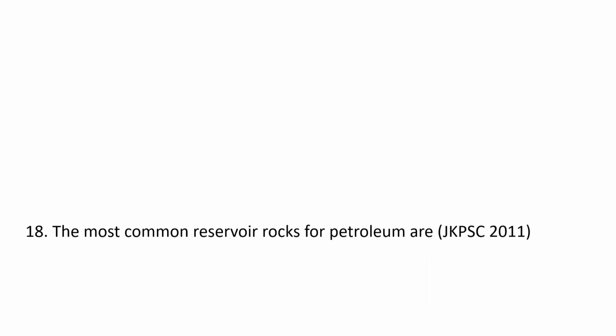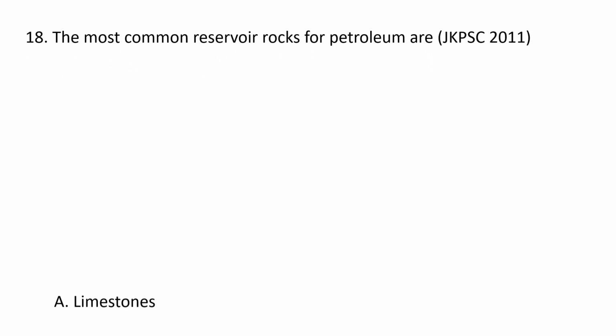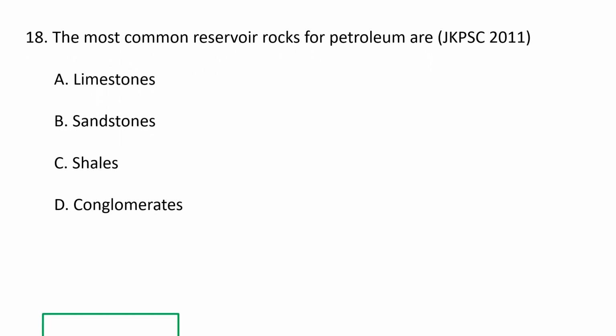Next question. The most common reservoir rocks for petroleum are A. limestone, B. sandstone, C. shales, D. conglomerates. The most common reservoir rocks for petroleum are sandstones. Most of the prolific oil production and indeed most of the giant oil fields are located in sandstones. Sandstones generally exhibit high primary permeability as well as secondary permeability, and these are important characteristic features of sandstones. For example, most of the oil and gas produced in Russia is from clastic reservoir rocks like sandstones.